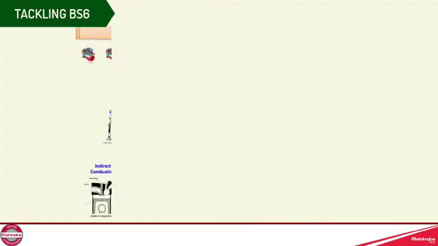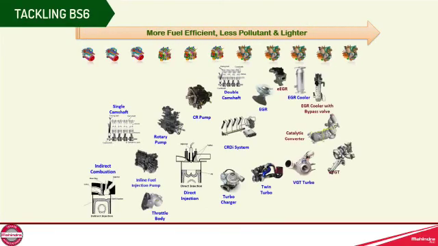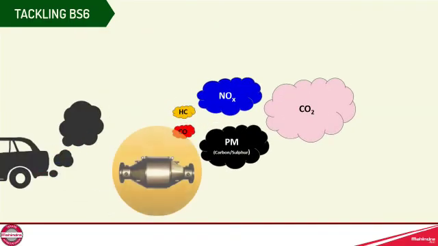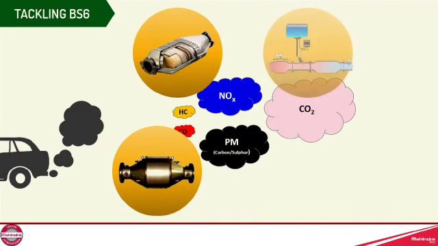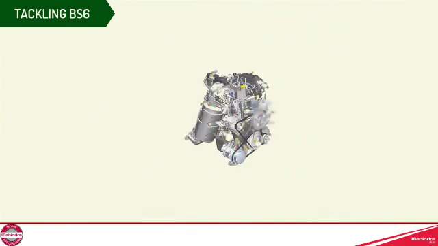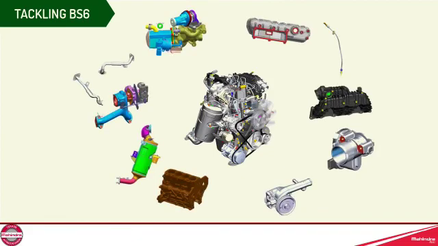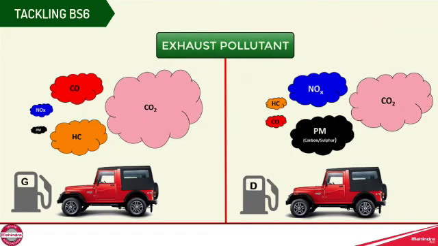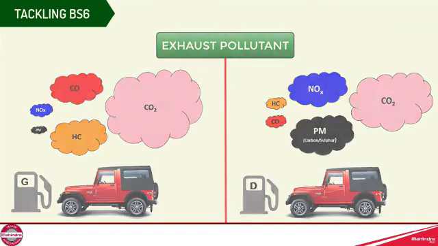Tackling BS6. While technology has been evolving to meet the regulatory requirements, BS6 will push the technology further by bringing more electronics and control systems. There will be changes in engine technologies and in exhaust aftertreatment in both gasoline and diesel vehicles.